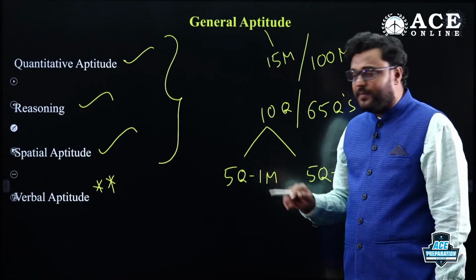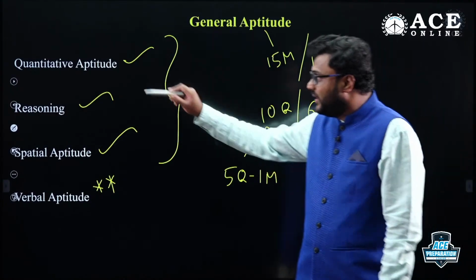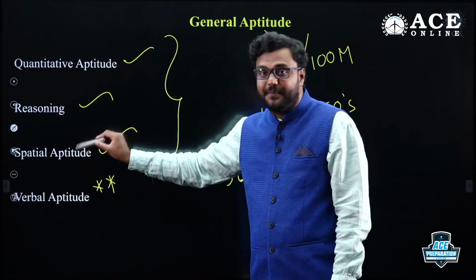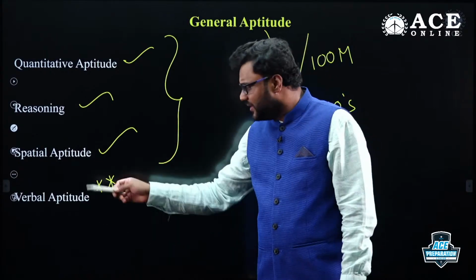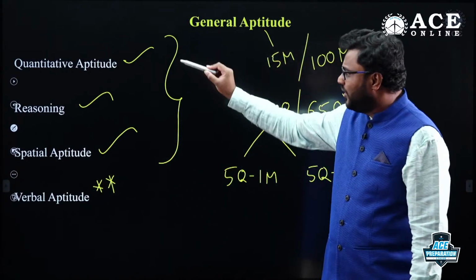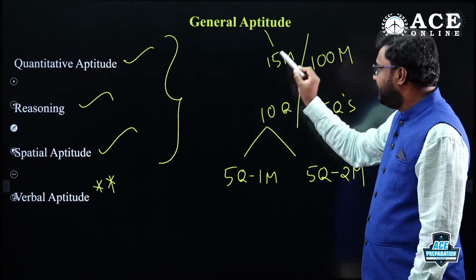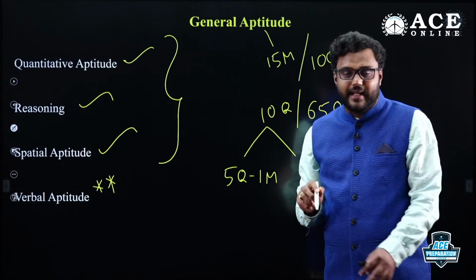But these 10 questions come from all these 4 areas: quantitative aptitude, reasoning, spatial aptitude, and verbal aptitude, or verbal ability or English ability, different names. So all together, in GATE point of view, we get 15 marks out of 100, or we can say 10 questions you can crack.